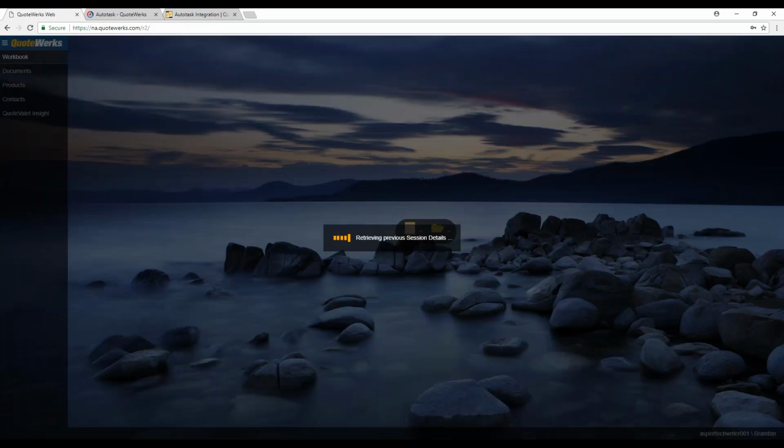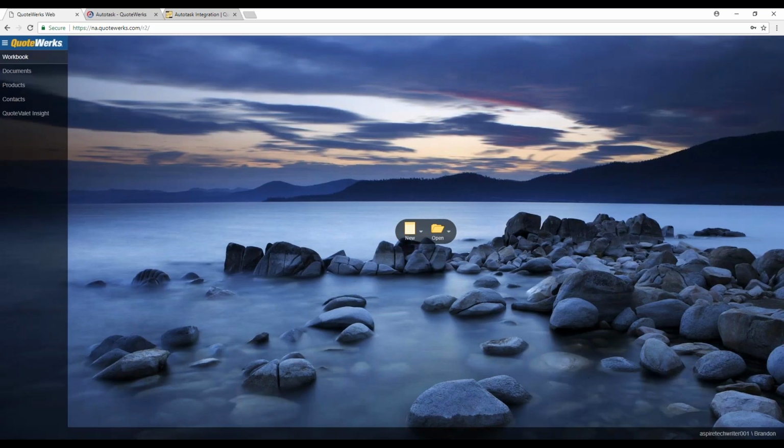So we'll do a quick tour around QuoteWerks Web first before we go through the process of creating a new document, just to give you an idea of where things are organized. We tried to maintain a lot of the QuoteWerks desktop feel to it because we didn't want you to have to learn a completely new system. So a lot of things you see in QuoteWerks desktop you'll have available in QuoteWerks Web.